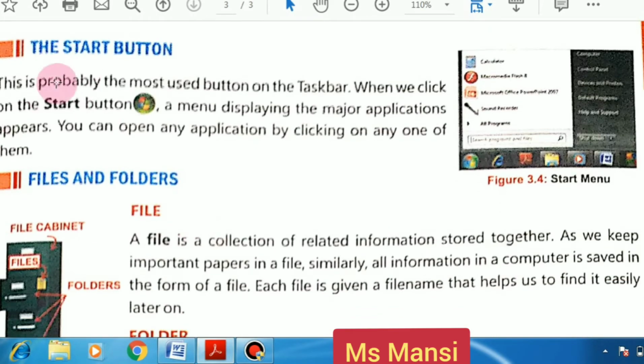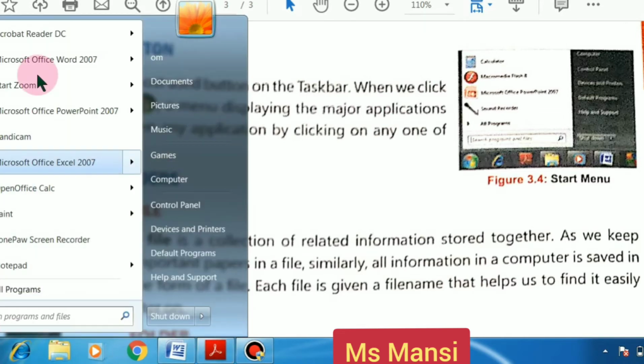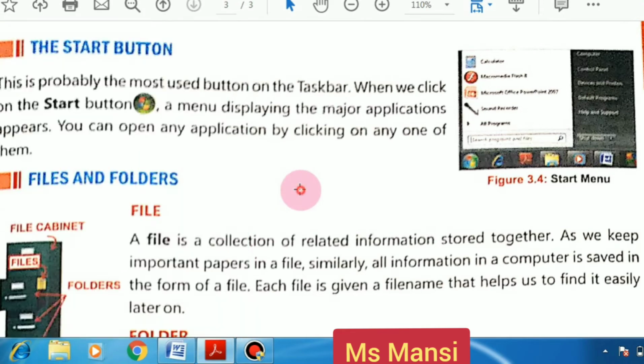So what is the start button? This is probably the most used button on the taskbar. When we click on the start button, a menu displaying the major applications appears. This is the start button. If you click on this, then its menu will appear.